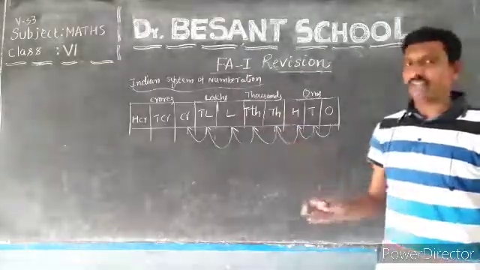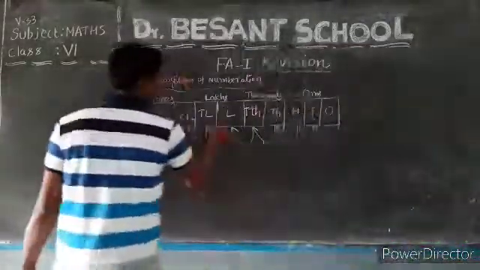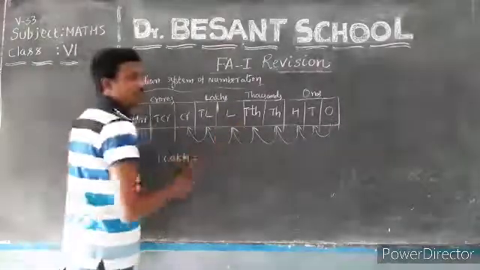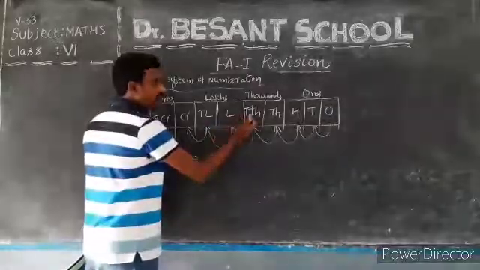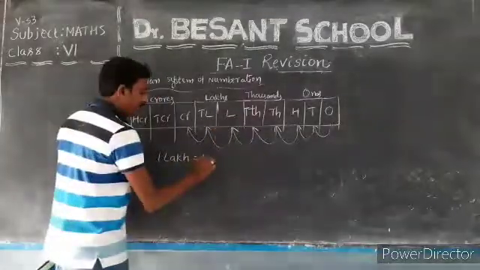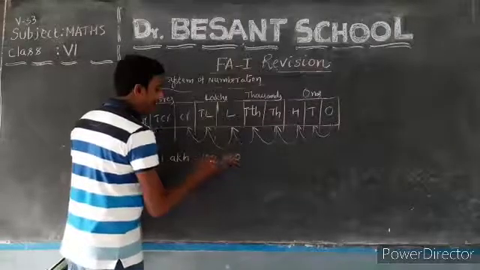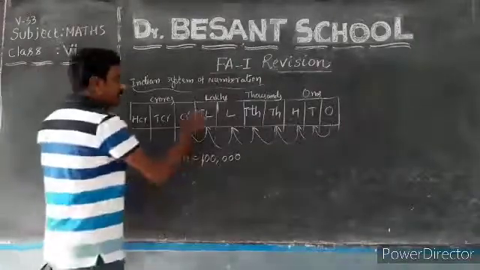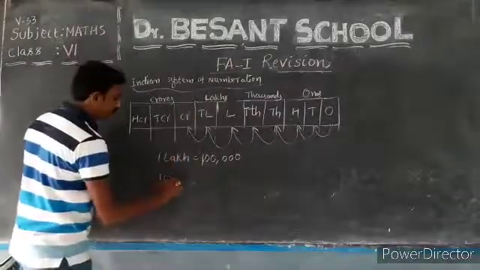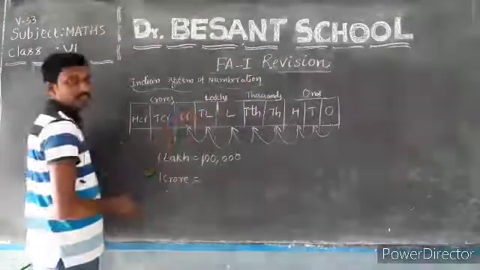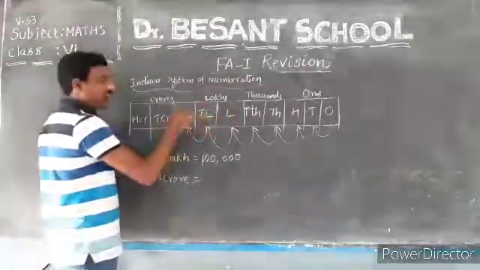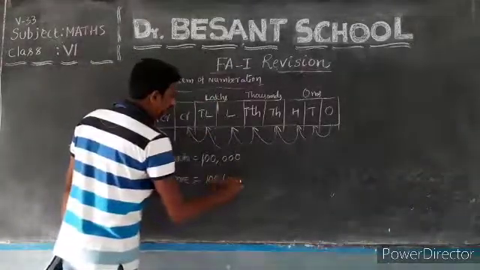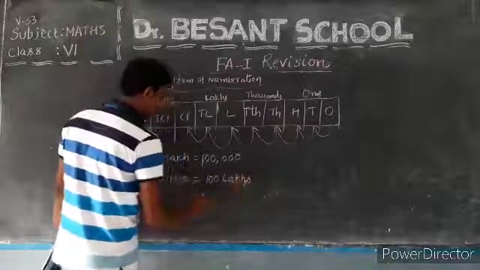Based on this, we can frame some relations. Let us take 1 lakh. 1 lakh is equal to how many thousands? Up to here 10 thousands, so into 10 is 100,000. So 1 lakh is equal to 100 thousands. Do you understand? Next comes 1 crore. 1 crore is equal to how many lakhs? Here lakhs and 10 lakhs, the next one will be 100 lakhs. So 1 crore is equal to 100 lakhs.